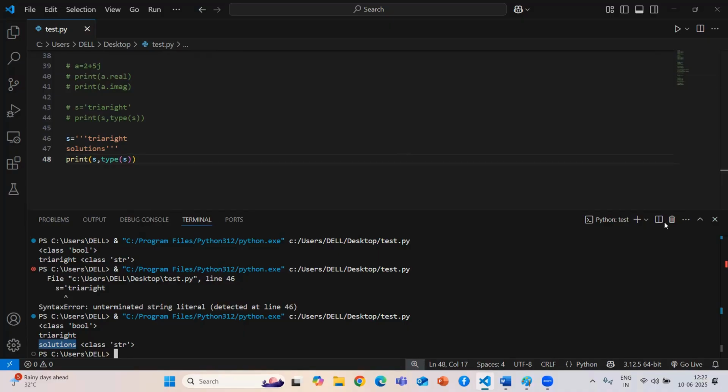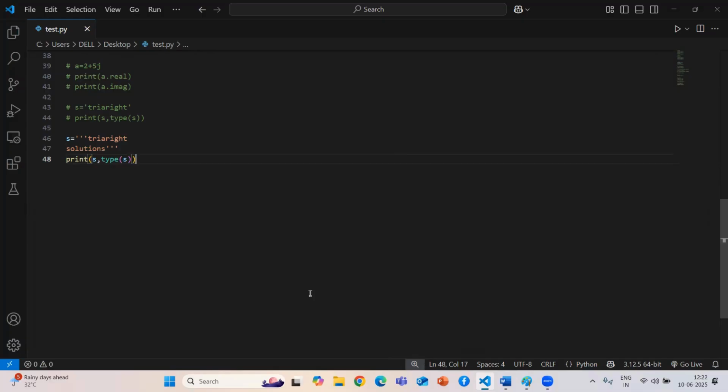So this is how single quotation, double quotation, and triple quotation are used. Now we know how to declare a string. The main part now is that we are going to see some properties of a string. If we create a string in memory, how will it be stored, each and everything we are going to discuss now.